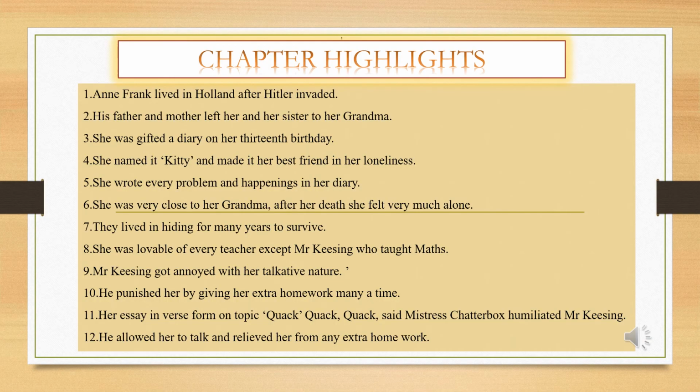Next is chapter highlights. It will be easy for you to just go through these points. Anne Frank lived in Holland after Hitler invaded. Her father and mother left her and her sister with her grandma. She was gifted a diary on her 13th birthday. She named it Kitty and made it her best friend in her loneliness. She wrote every problem and happening in her diary. She was very close to her grandma. After her death, she felt very much alone.